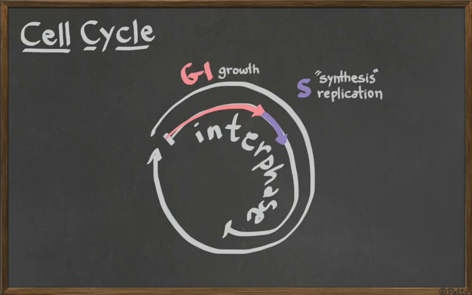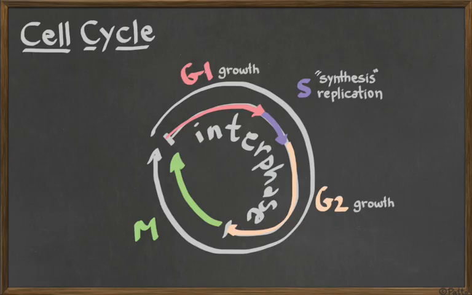After synthesis, if the cell is going to be dividing, there will come another growth moment where the cell grows a little bit more, sometimes makes a little bit more organelles, preparing for the cell division. And this is interphase. When the cell decides to go through division, then it's going to go through the stage that we call M, which is going to be mitosis or meiosis, depending on the cell division that we are talking about.